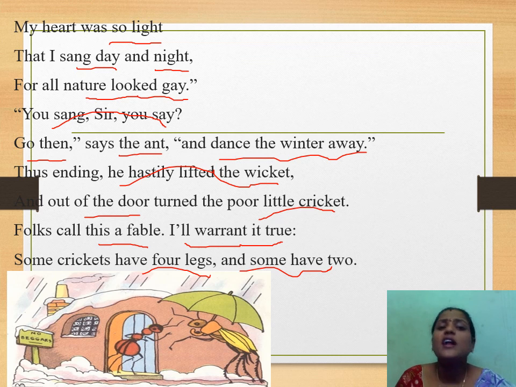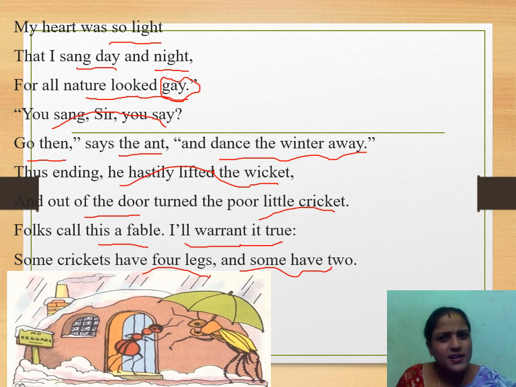For all nature looked gay, as we discussed earlier. Gay means happiness and enjoyable. Here the poet compared nature as very happy and very enjoyable. There is greenery everywhere. As we discussed, in summer and spring season, nature is full of life, with greenery everywhere and an abundance of water and food. So that is what the cricket was saying: while I am singing in summer, nature looked gay, very beautiful, very enjoyable, full of greenery. So I sang continuously day and night.